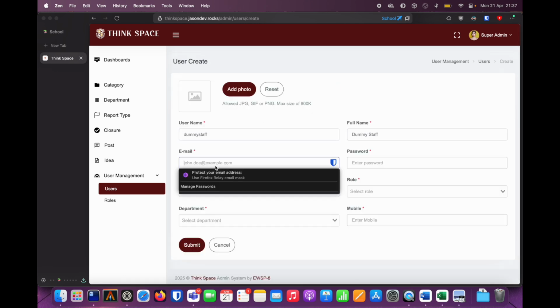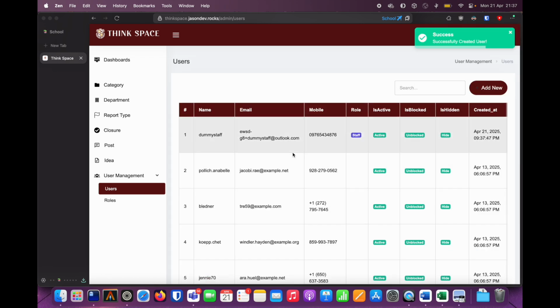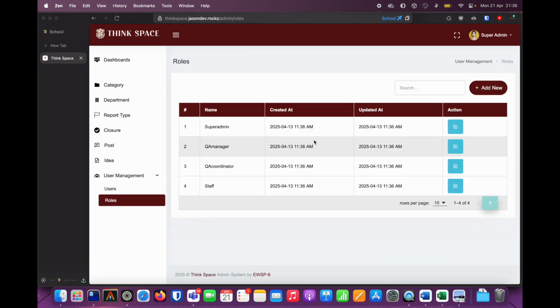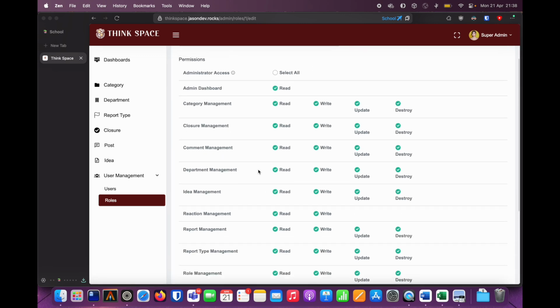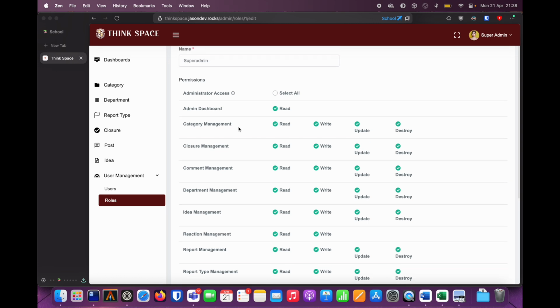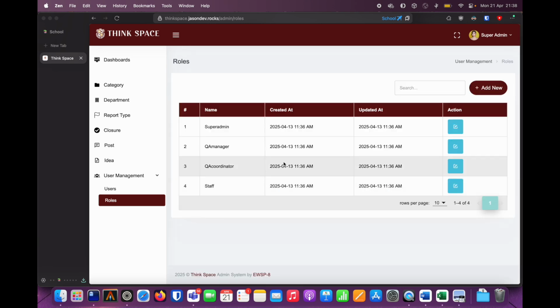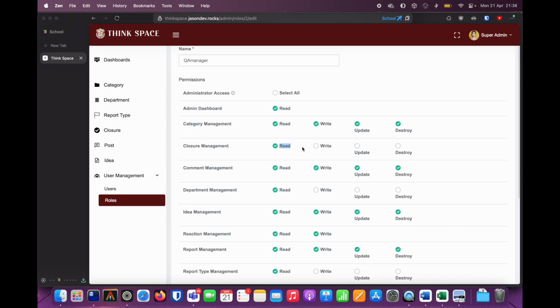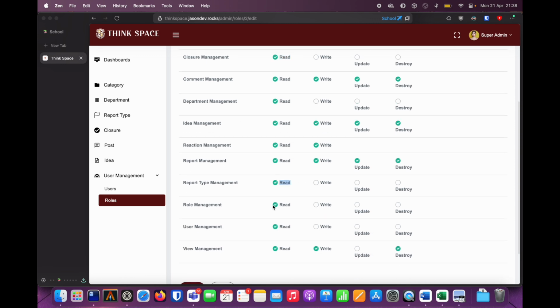And so a dummy staff with this email is created. We can also modify the permissions that we try to give to each role. For super admin, you can see that it has pretty much every permission already ticked, so he can do anything he wants here. But you can see that for QA manager, for example, it only has read access to closure and report, role read, user read.